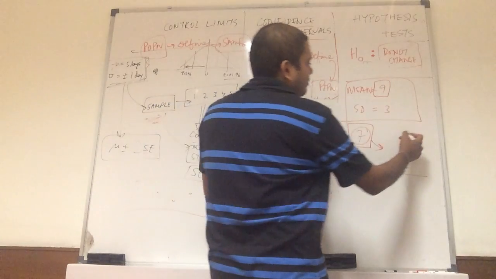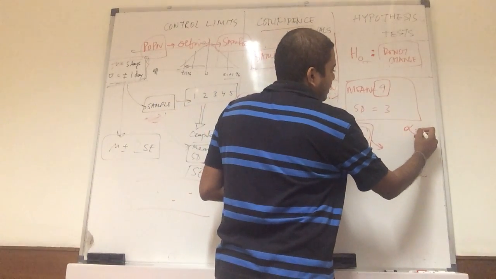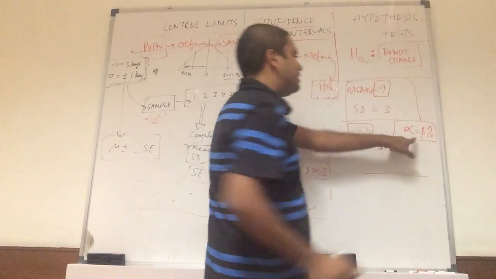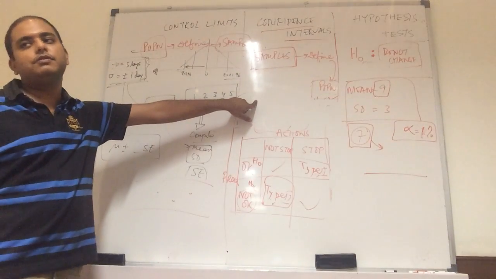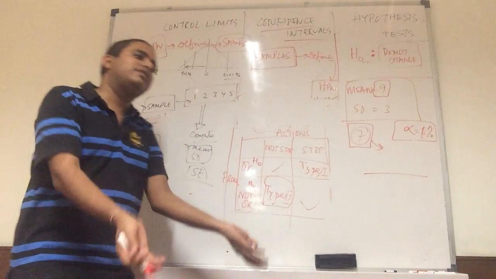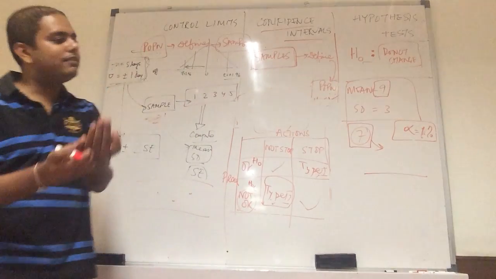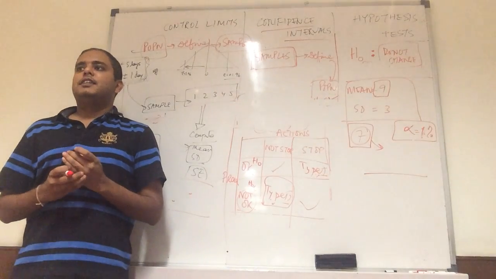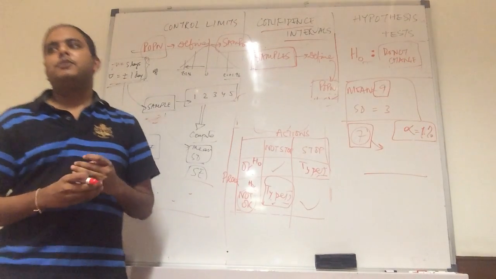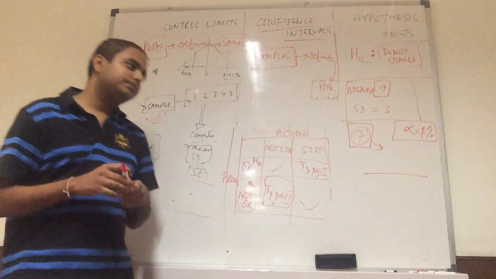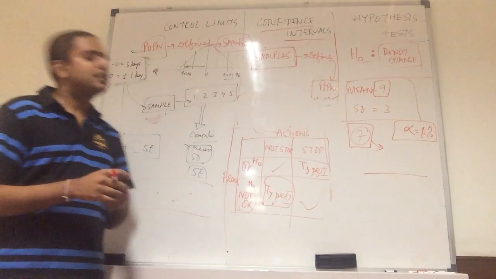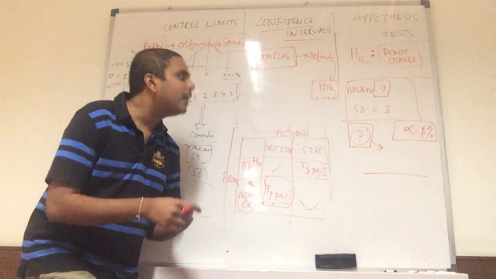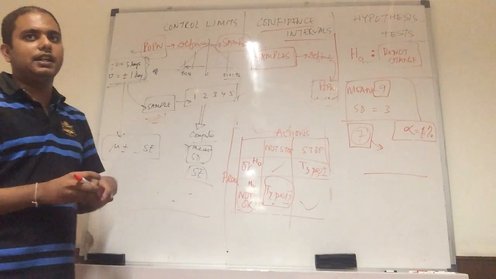If I tell you that my alpha level is 1%, alpha level is nothing but the opposite of the margin of error. Just call it margin of error, but we give it a special term, alpha. So 99% of the time the sample will be within my hypothesis, and there is a 1% chance that it is away from it. Alpha denotes the chance of making a type 1 error. Could you please explain this with the help of a graph also? I will just calculate these values and draw the graph.